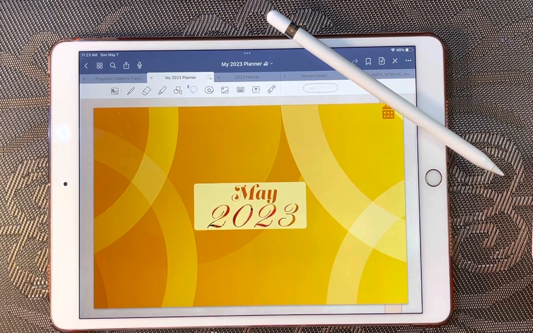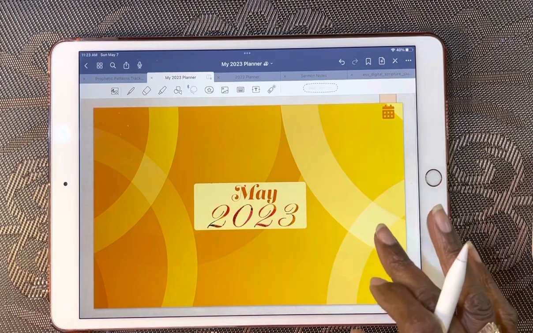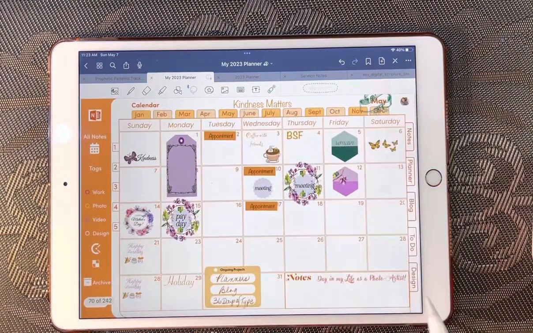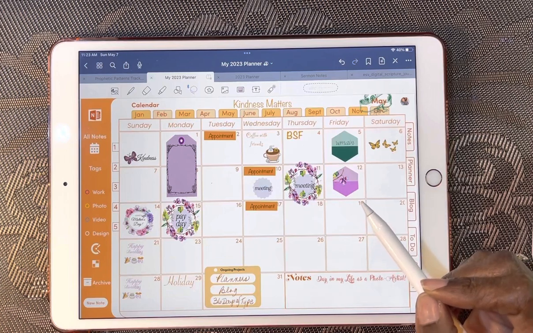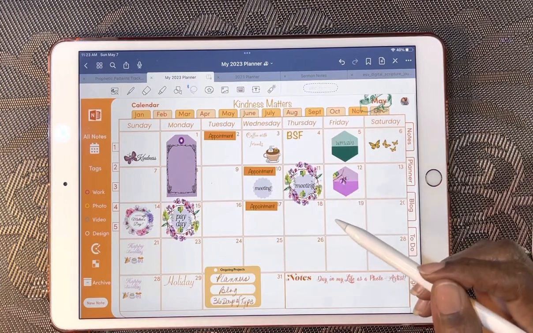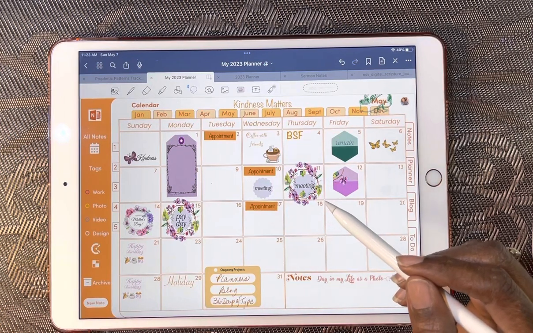I'm glad you're here. I'm going to be planning out the month of May, the first week of May, which we've already been through, and this coming week. So let's get started. So here we are. I've already done most of the month of May. I went through my files and found some elements and PNG files that I'm using.